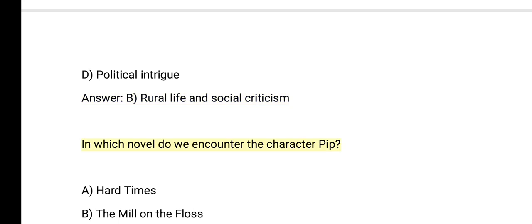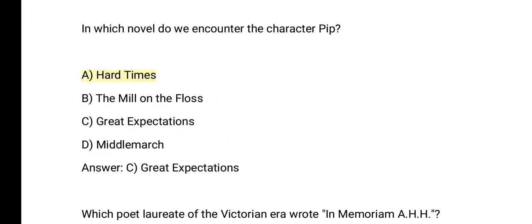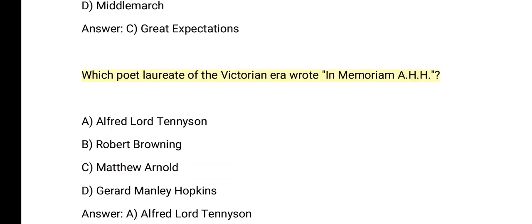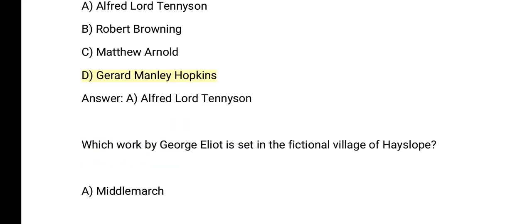In which novel do we encounter the character Pip? A. Hard Times. B. The Mill on the Floss. C. Great Expectations. D. Middlemarch. Answer: C. Great Expectations. Which poet laureate of the Victorian era wrote In Memoriam A.H.H.? A. Alfred Lord Tennyson. B. Robert Browning. C. Matthew Arnold. D. Gerard Manley Hopkins. Answer: A.